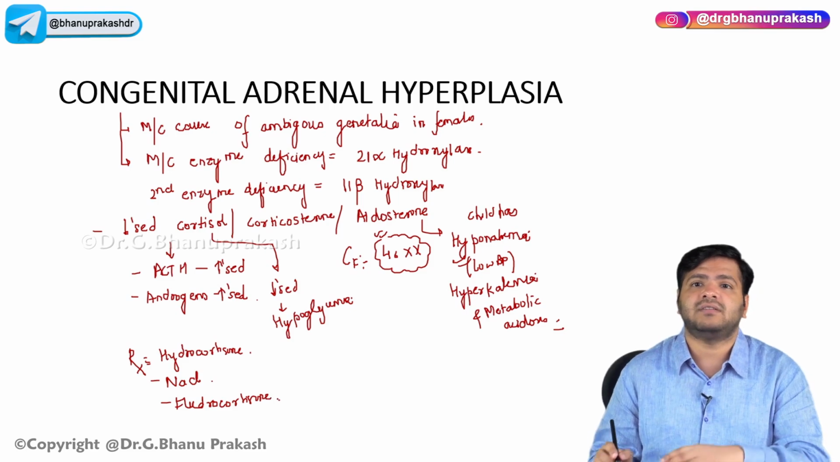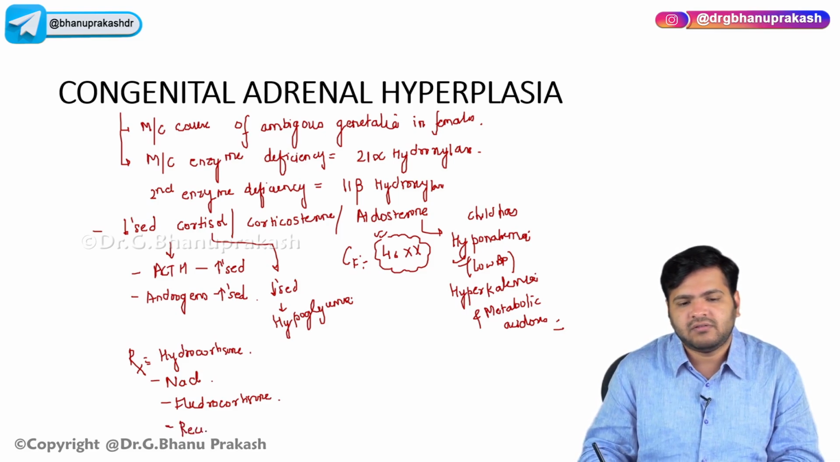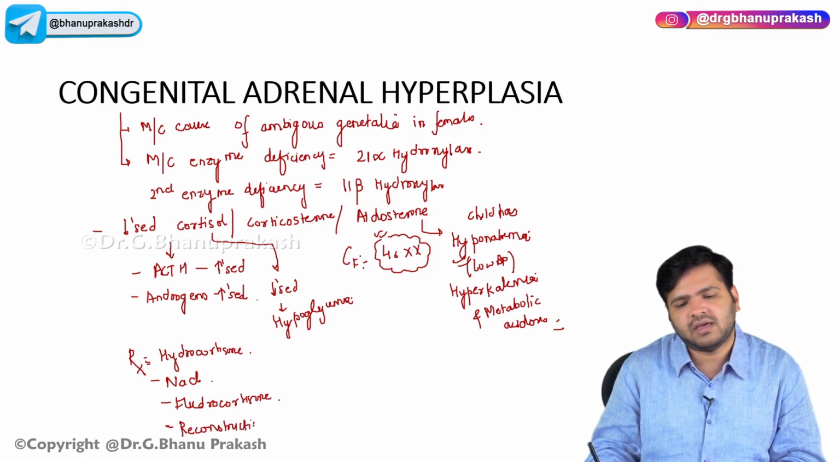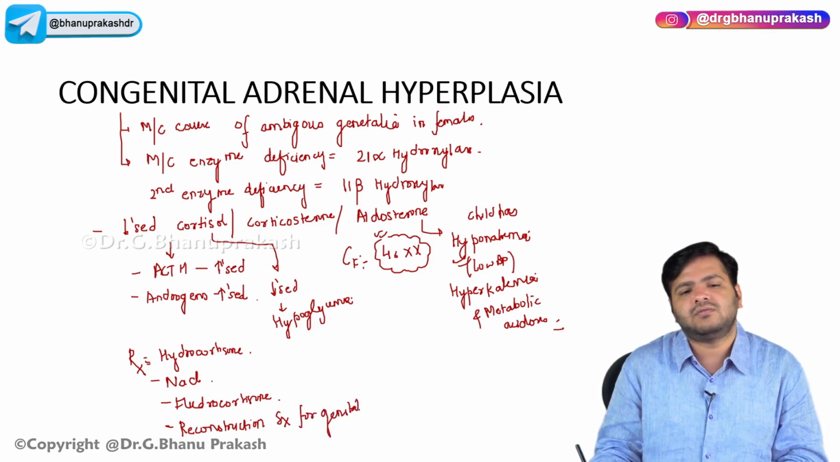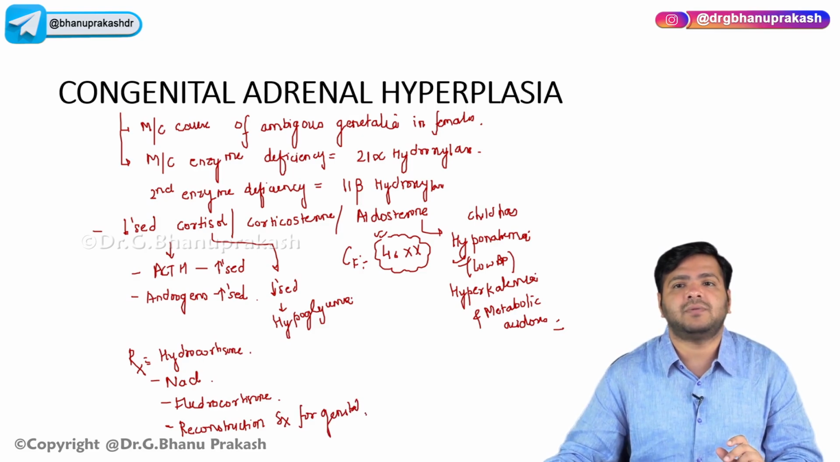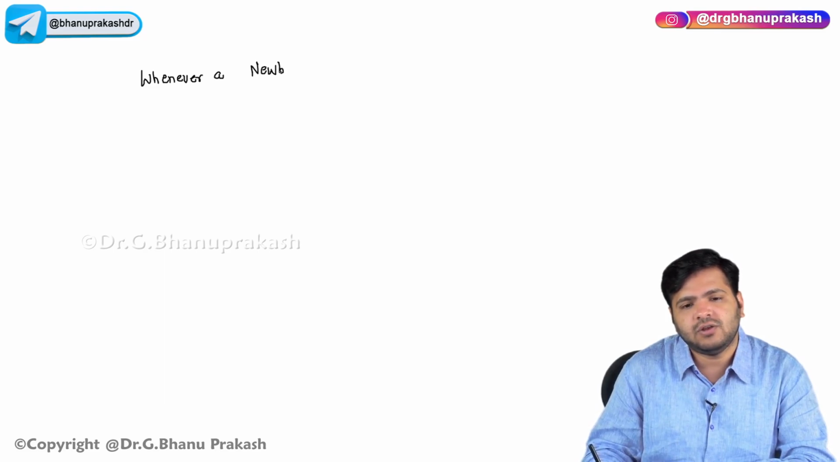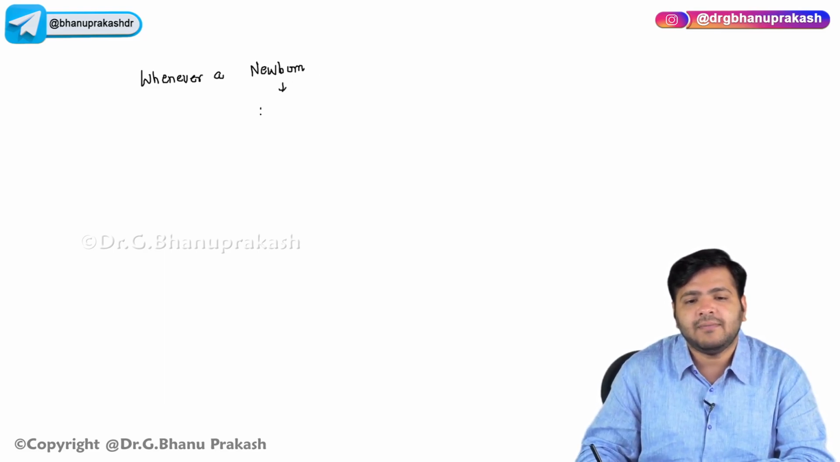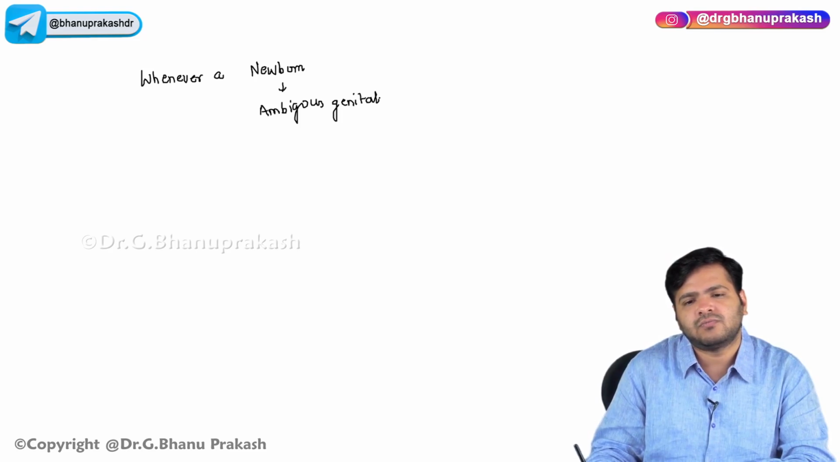Apart from that, reconstruction surgeries are carried out for the genital part. So that was about congenital adrenal hyperplasia. Remember that whenever a newborn is born with ambiguous genitalia, what is the first step that you will do?